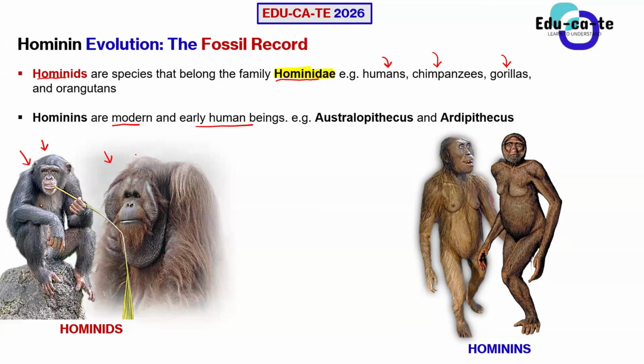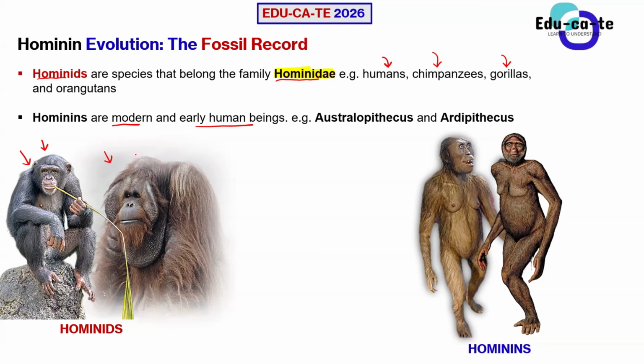All right. You guys know that us as humans, we are Homo sapiens. For us to get to this stage to become modern humans, we had to go through evolutionary processes as well. Please don't confuse this, guys. We do not come from apes. We do not come from African apes, but we believe that African apes and humans share common ancestors. It simply means that they most likely come from the same species, and that same species had to undergo different processes to end up becoming the way it is. So don't confuse this.